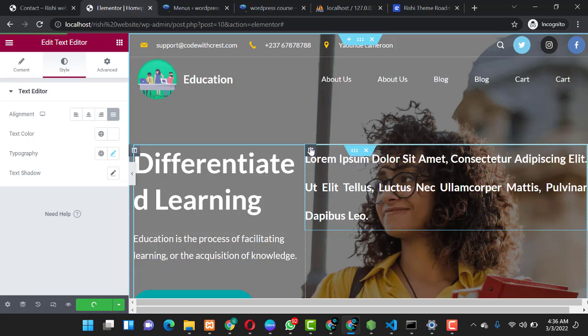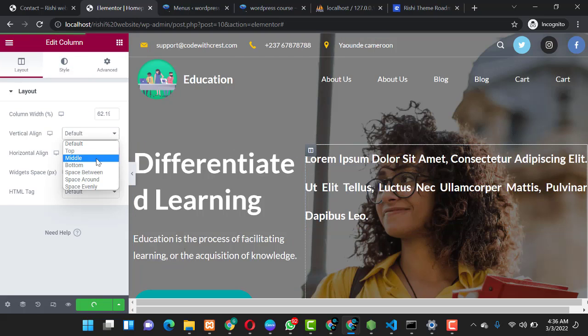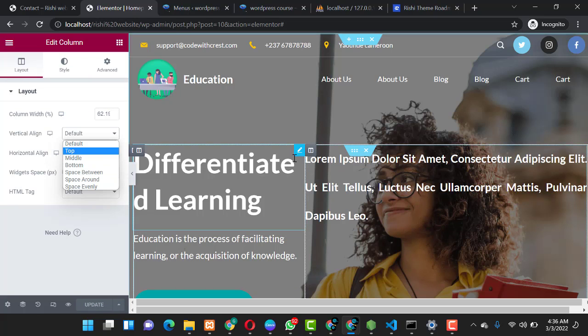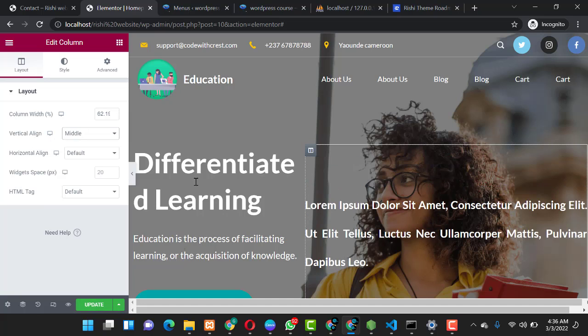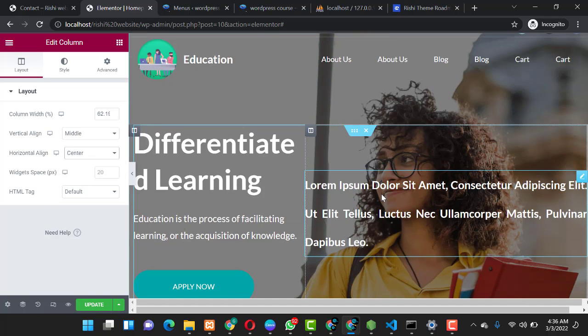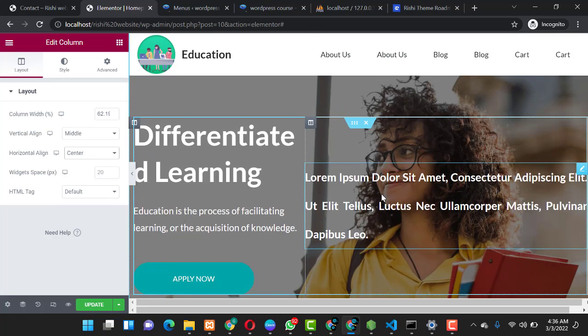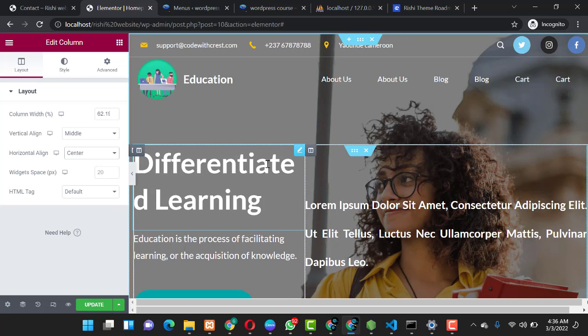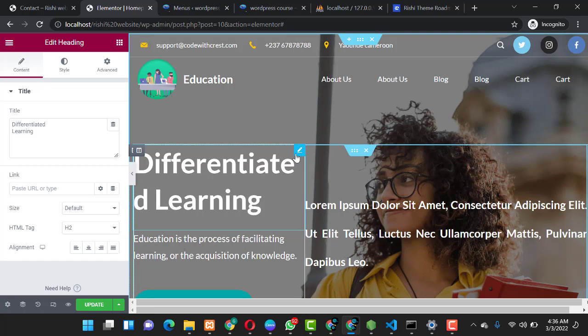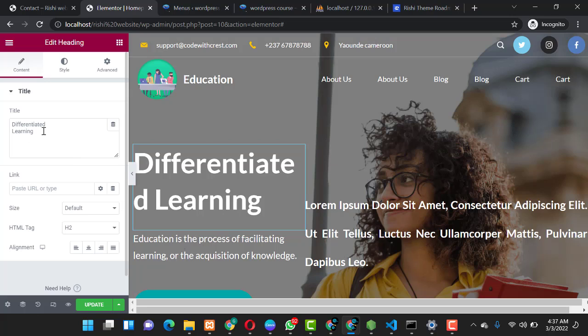So you can also make this be at the center. You just come here, you click over here, you come to vertical alignment, you can click on middle, shift it to the center, and you can also flex it at the center. So maybe guys, you want to change also this text over here, you can simply come over here, you hover over it, and you click on this pencil icon. When you click on the pencil icon, it gives you the option on the left hand side to edit it.